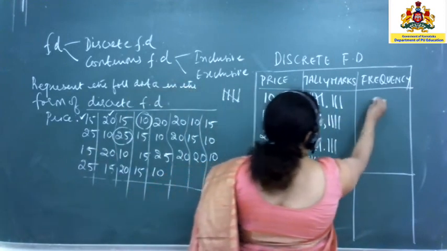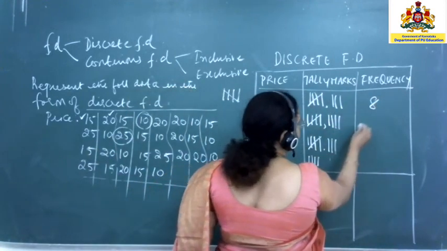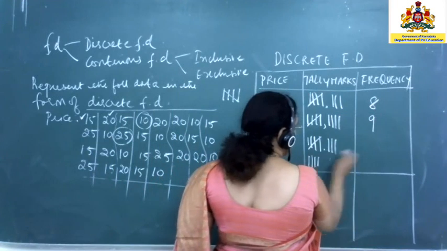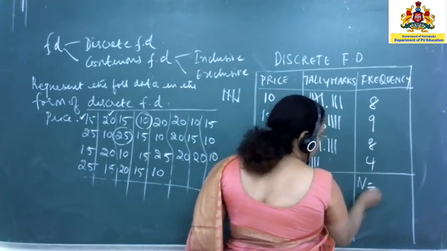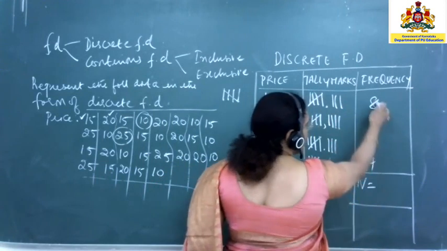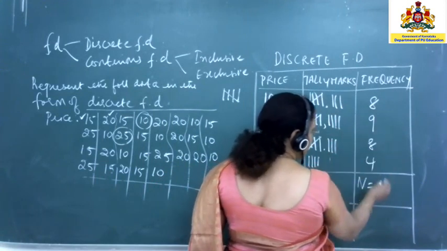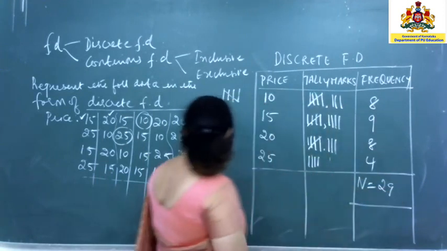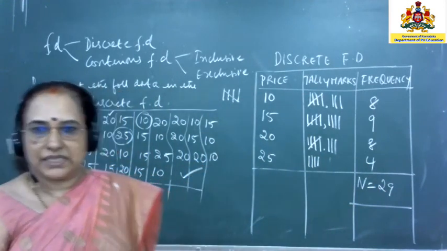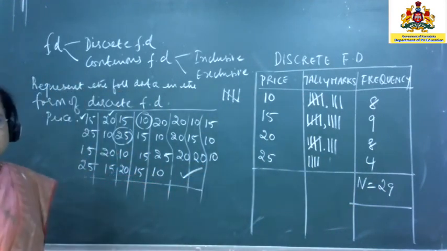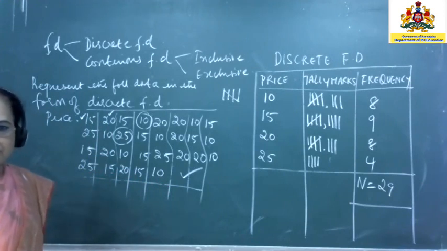So 5 plus 3, 8. Now 5 plus 4, 9. 5 plus 3, 8. Next is 4. This will be the total value. How much do you get? 8 plus 8, 16, 20, 29. Now definitely you will be having 29 observations. I hope all of you have understood.